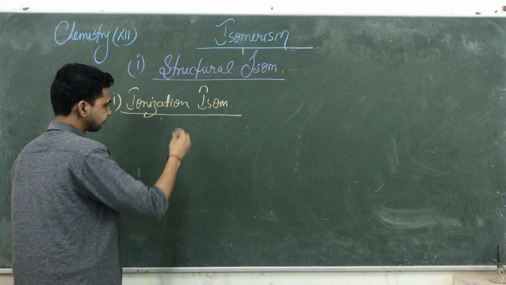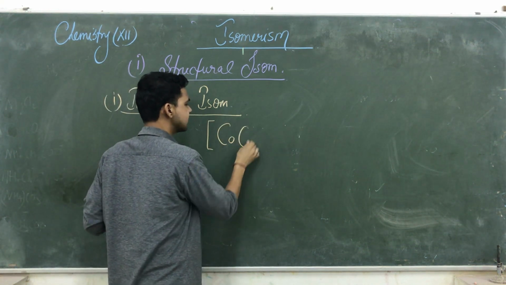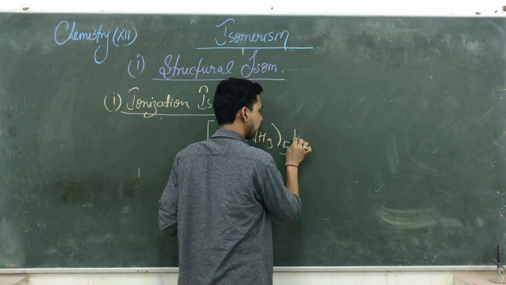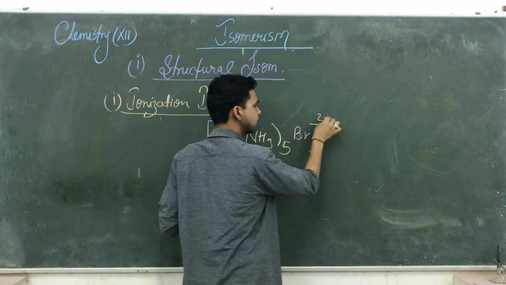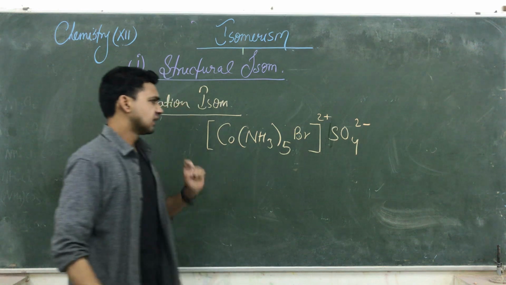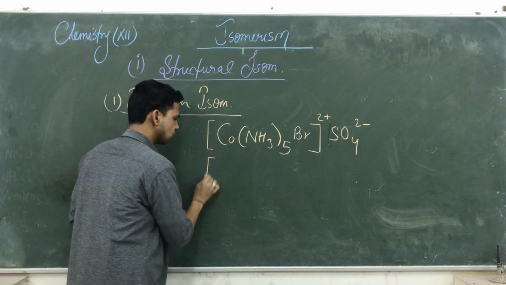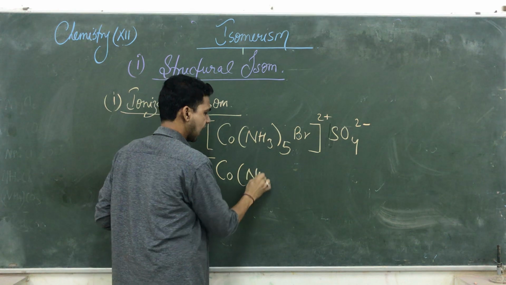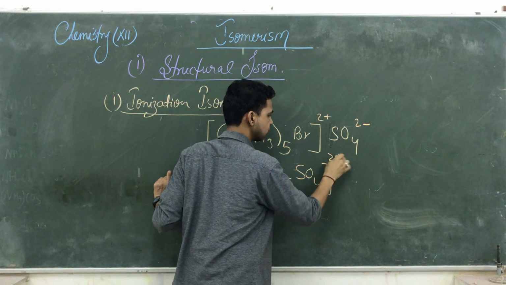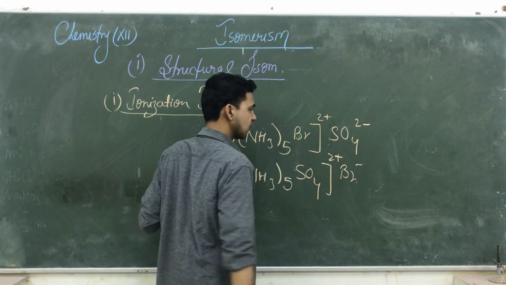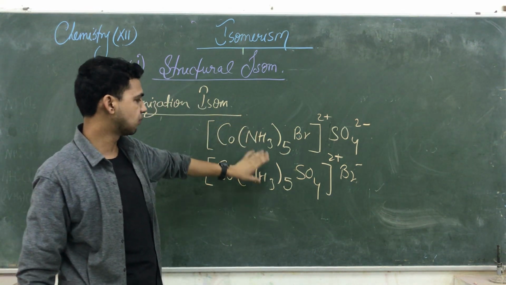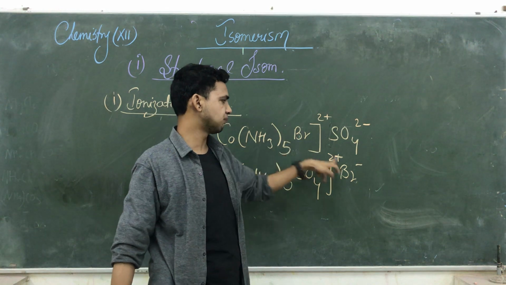I'm just giving you an example. The example of cobalt: [Co(NH3)5Br]2+, and outside is SO4 2-. This is one compound. If I make an isomer of it, we take [Co(NH3)5SO4], here this is 2+ and Br-. These are two compounds. See, here the same central metal atom cobalt, same ammonia molecules, same sulfate, same bromine.